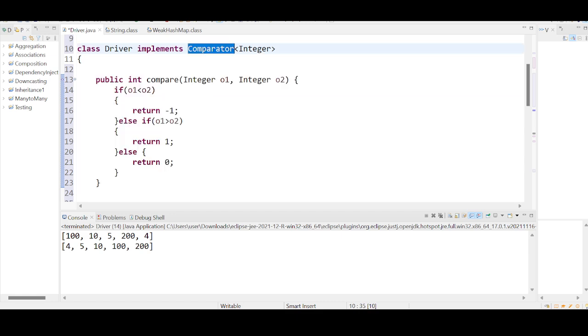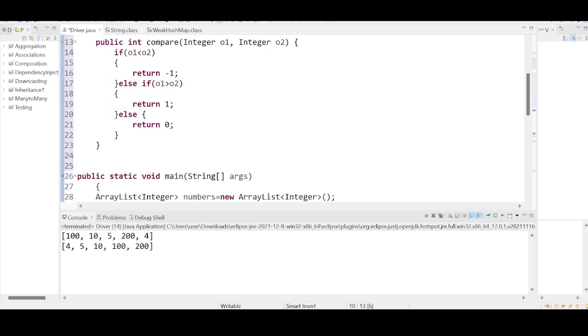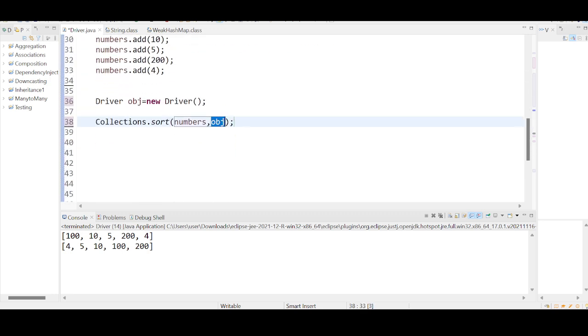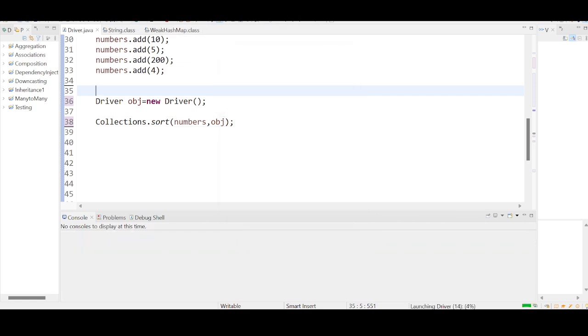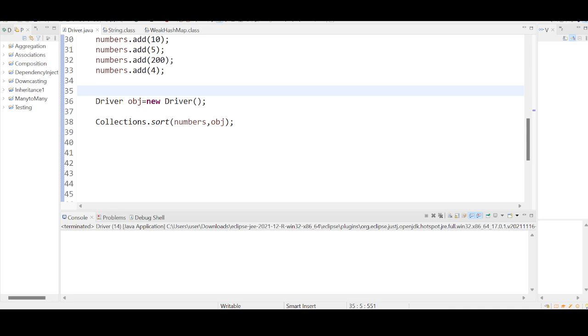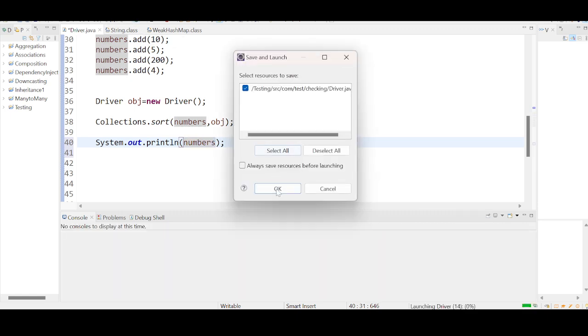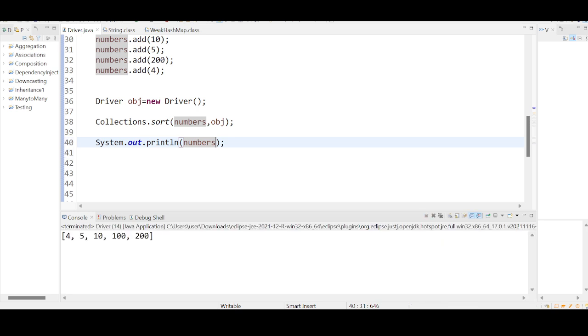All the qualities of comparator can be given to the driver class. So the major quality is all the logic for the natural sorting order, which will also be there for this particular driver class. So you are passing the reference variable of the driver class, and when you apply this, the output will be blank because you're not displaying anything. So let me display System.out.println numbers. See, you're getting an output in the form of sorted order.